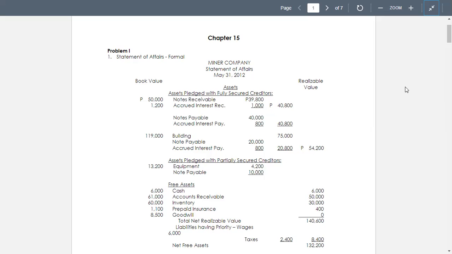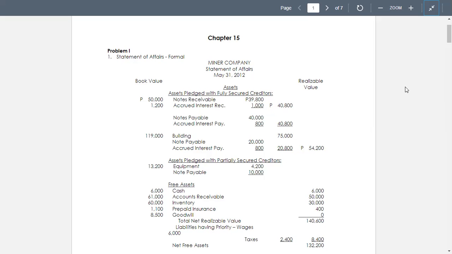So we have various accounts affecting notes payable. One half of the interest payable relates to the 40,000 notes payable. The other half of the interest payable relates to the 20,000 note payable. There is no accrued interest on the other notes payable.